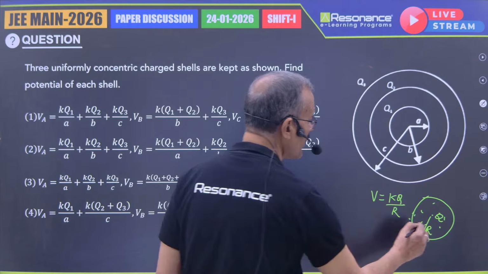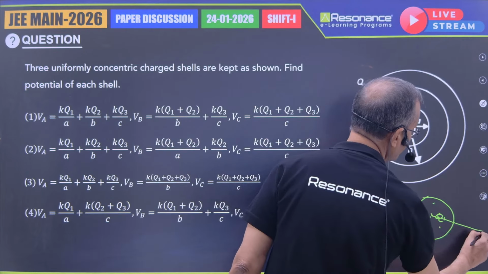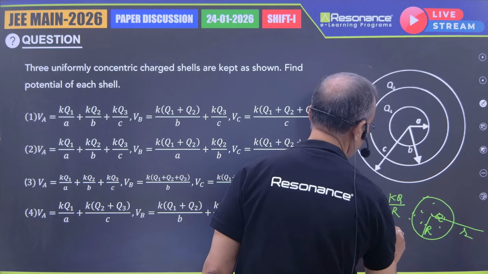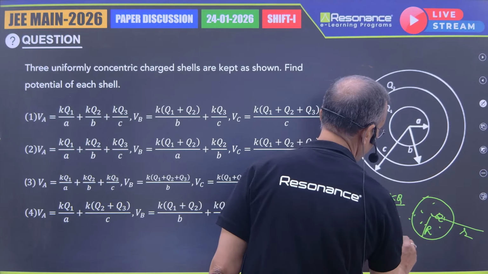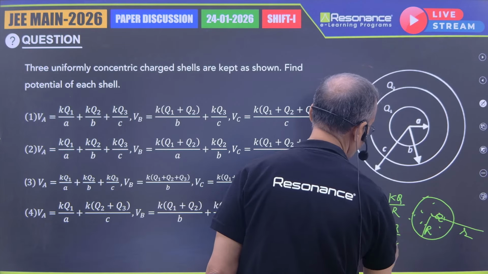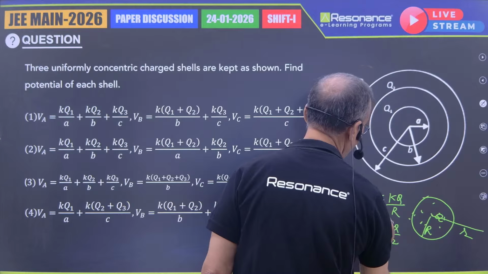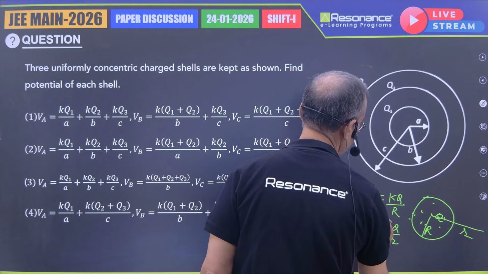If you go at any point outside at a distance r, then it will become KQ by R. This is outside and this is inside.